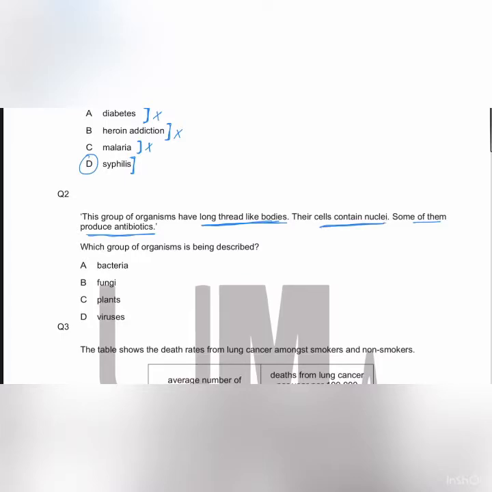Their cells contain nuclei. Yes, the cells of the fungus contain nuclei. Some of them produce antibiotics. Now this is confirmed because antibiotics are produced by fungi. So the answer is, which group of organism is being described? The fungi are being described. Let's move towards the MCQ number 3.